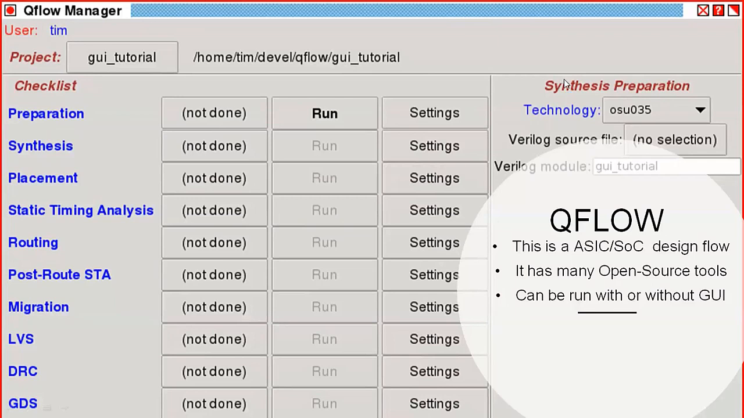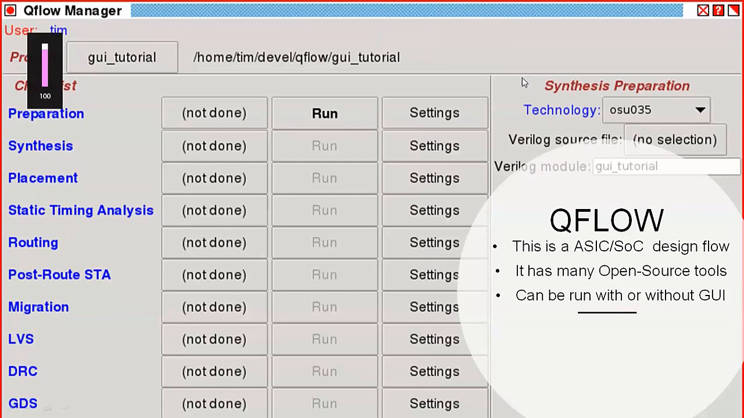So this is the third project or effort, and you can say this is the simplest way you can use the open source tools methodology. This flow is named Qflow.